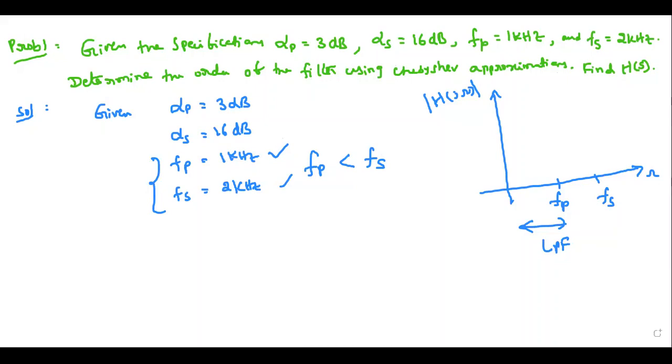Okay, and now we will place the values. See here in the graph, the model graph has ripples in the pass band.